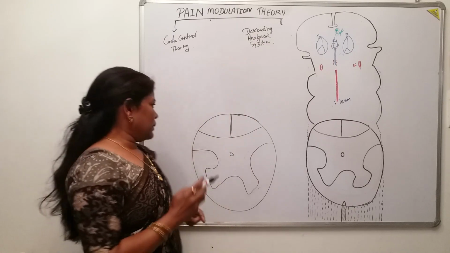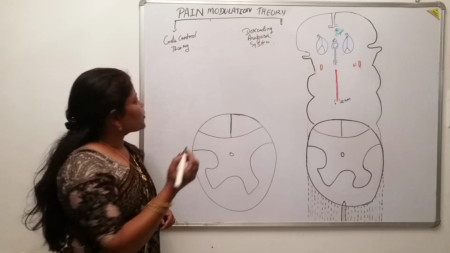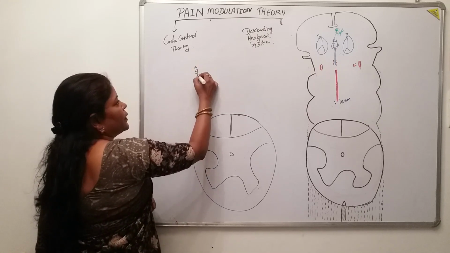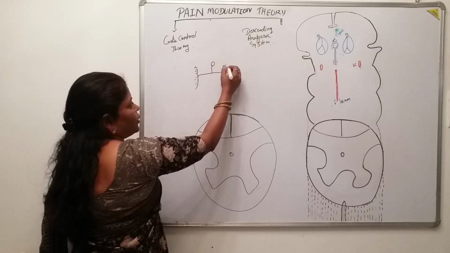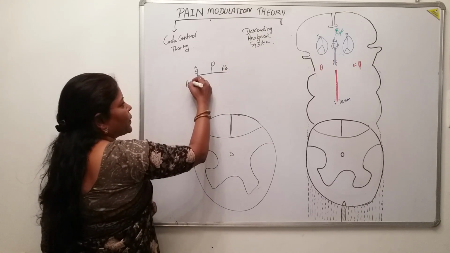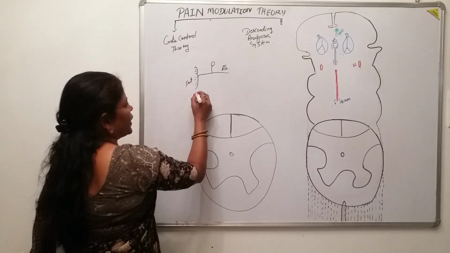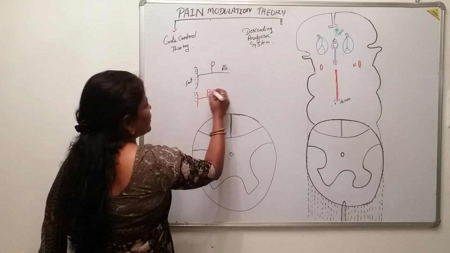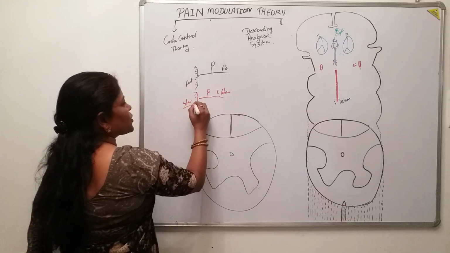In the previous class we have already discussed the types of pain. It was two types. Here it is the A delta fiber, and we already know what the A delta fiber carries. It carries the fast pain. Another one was the C fibers, and C fibers carry slow pain.